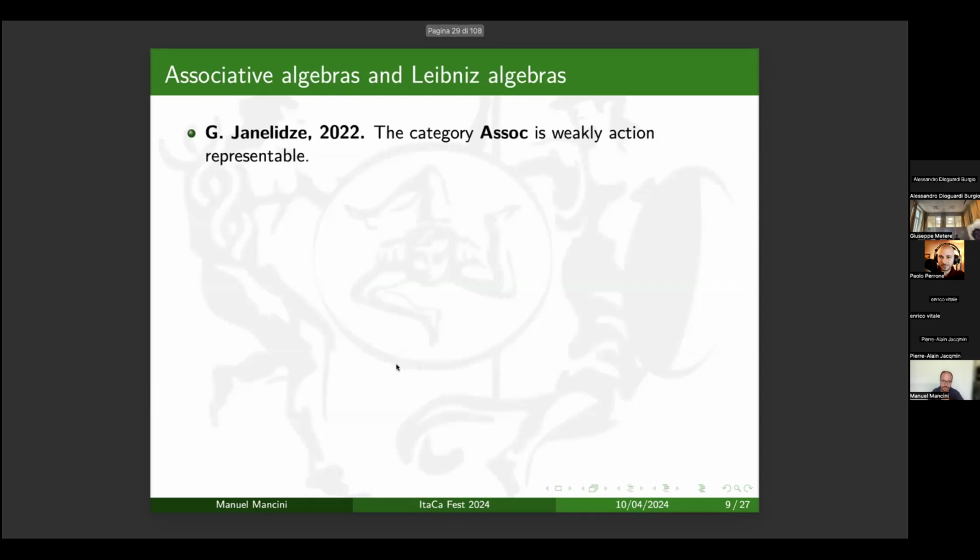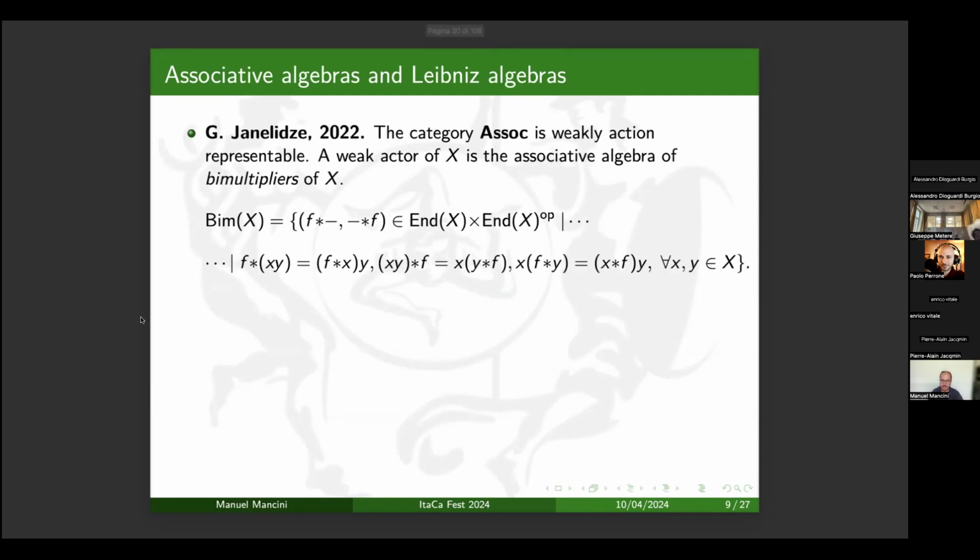He proved that the category of associative algebras over a field F is weakly action representable, with a weak actor that is given by the associative algebra of bimultipliers of X, where a bimultiplier is a pair of two linear endomorphisms of the algebra X, where the first one is a left multiplier, and this is expressed by the first equation. The second equation tells that the second one is a right multiplier, and together they are compatible, where compatibility is expressed by this kind of associativity between X, F, and Y.